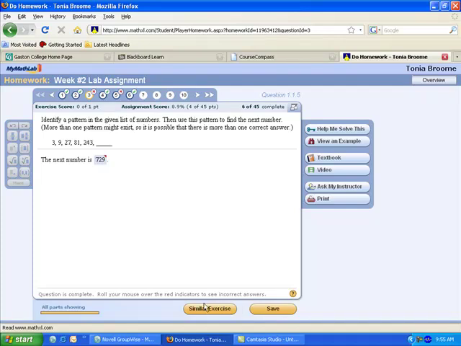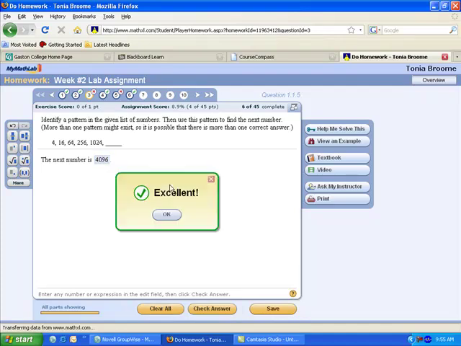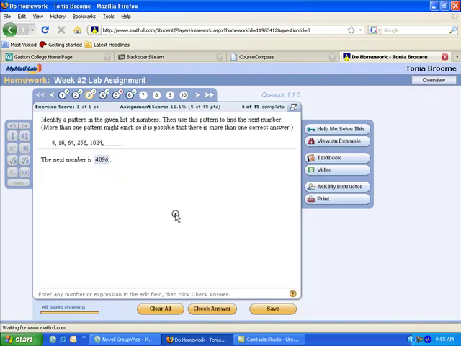If you want to redo this problem, you can click on Similar Exercise here at the bottom, and it'll give me another exercise similar to this. I can see each of these are going up by a multiple of 4, so if I take the last number there, 1024, multiply by 4, I get 4096. I can enter or save. Okay, so now you'll notice that number 3 has been turned to a check. It is possible for you to make 100 on every single lab assignment. You have the opportunity to do these problems over and over until you get them correct.